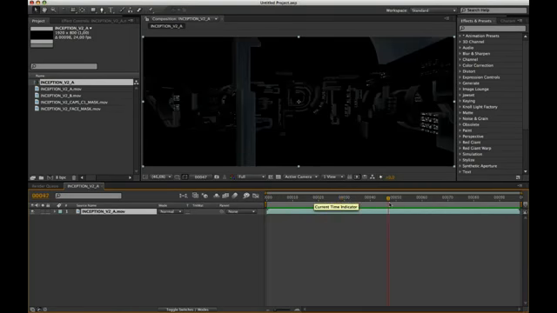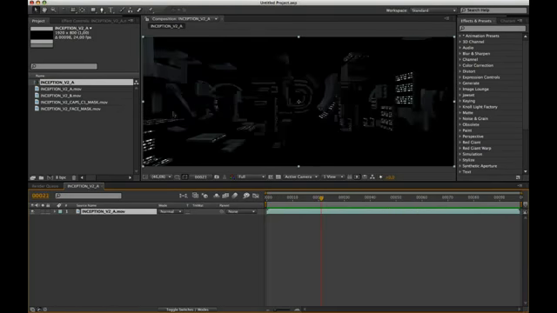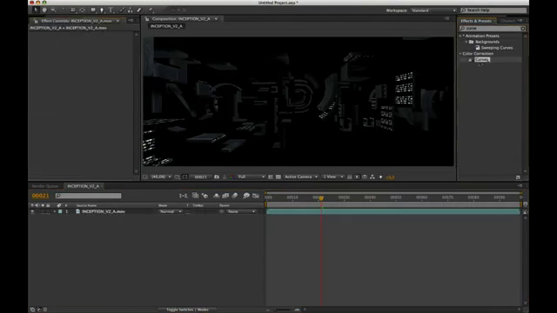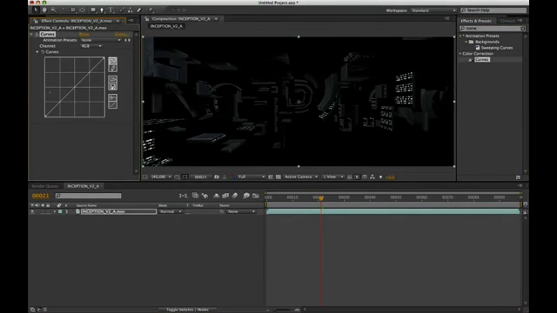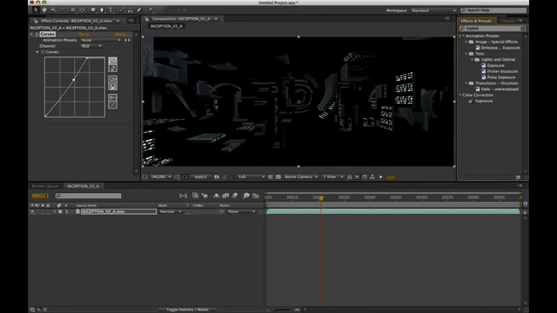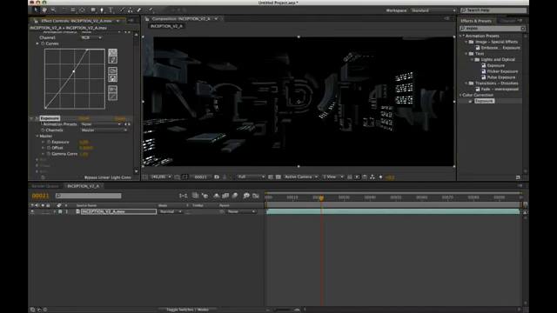In order to improve the result, we apply the curves filter. Perfect. With this setting, we have already improved, but to complete, we apply a filter exposure to 1.2, and gamma to 0.80.